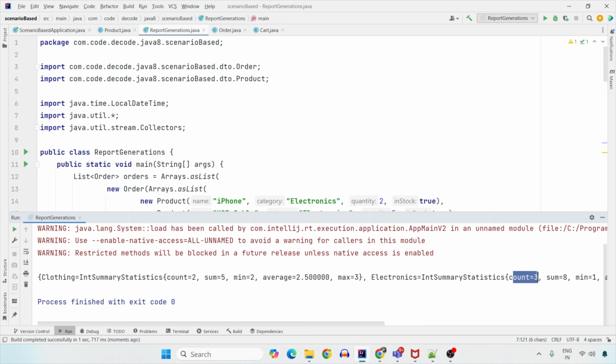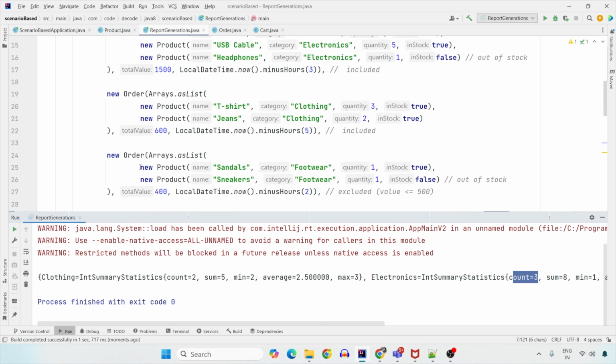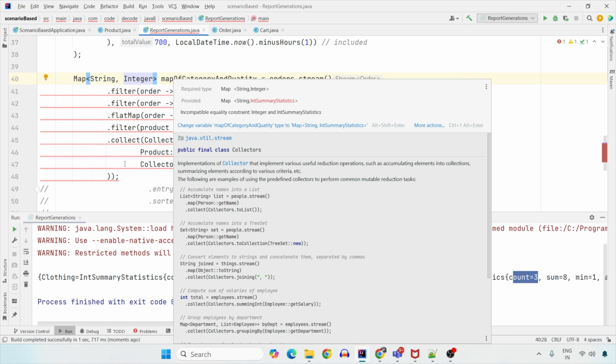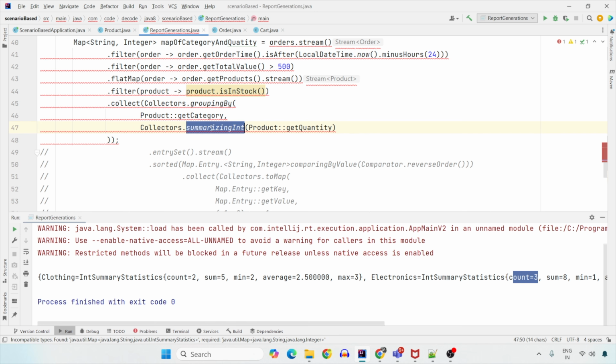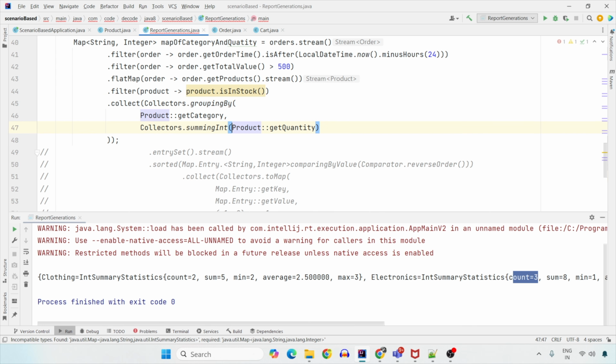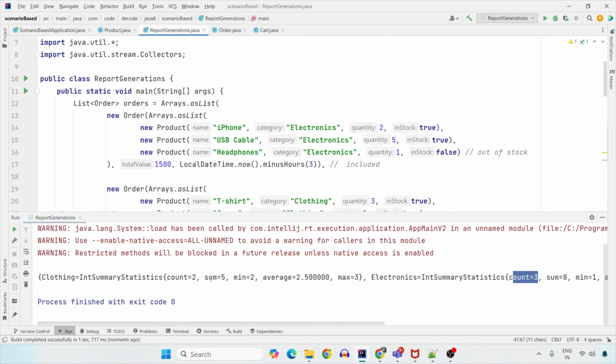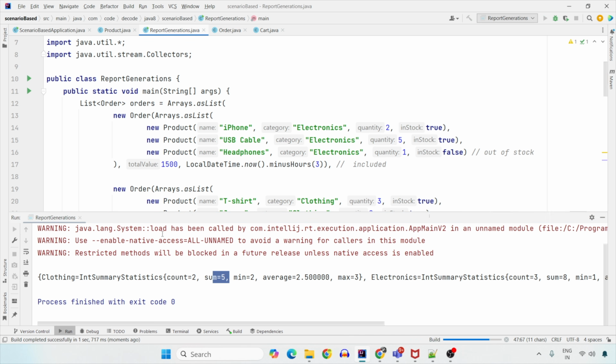But what I forgot to do is, I have converted this to integer. That is fine. But I forgot to convert this from summarizing it to summing it. Now, what I'm doing is, for each category, I'm going to sum all the products. And when I run this, I'm going to get the sum as clothing 5 and electronics 8. So clothing is 5, electronics is 8.